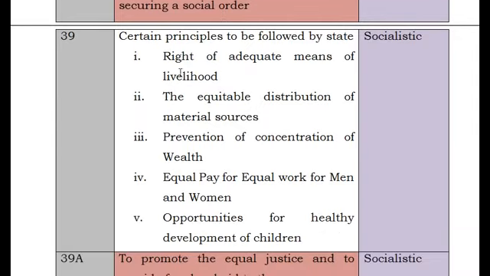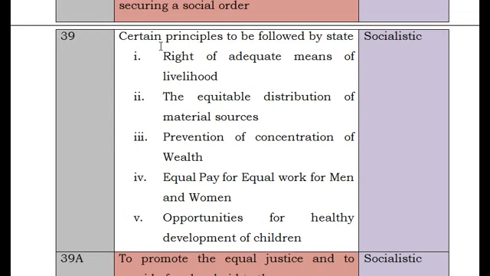And Article 39 is very important. Here certain principles to be followed by the state are given. The government should provide means of livelihood for each and every citizen, and should see that there is prevention of concentration of wealth. Wealth should not be concentrated in one place. That is the reason the government makes many laws. Monopoly is not accepted.